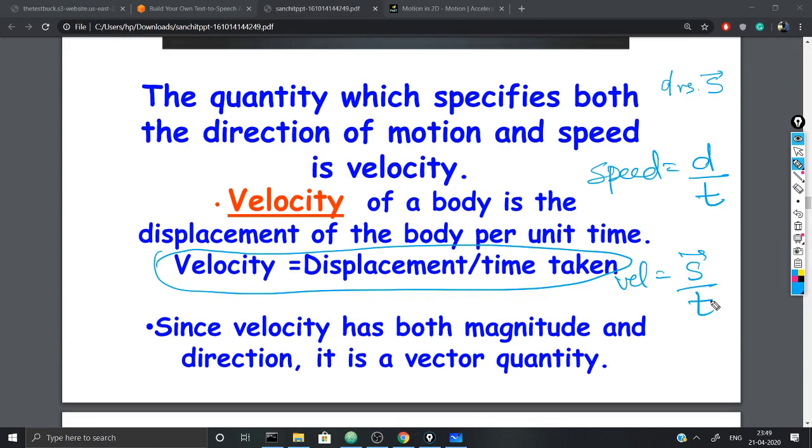And what should be the unit of velocity? Should it be something different or the same? It is the same, because displacement is again measured in SI units in meters and time is measured in seconds. So the unit of velocity comes out to be meters per second. Sometimes it may be used as kilometers per hour. So velocity has both magnitude and direction, and it is a vector quantity, whereas speed was only a scalar quantity. So this is the difference between speed and velocity. And with this we come to the end of our lecture. Have a very good day.